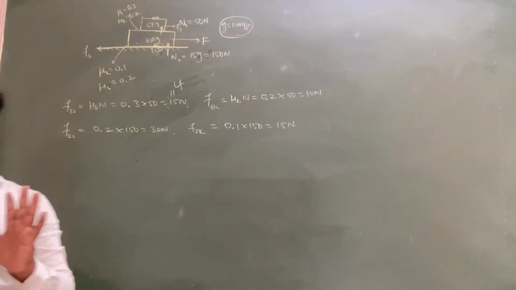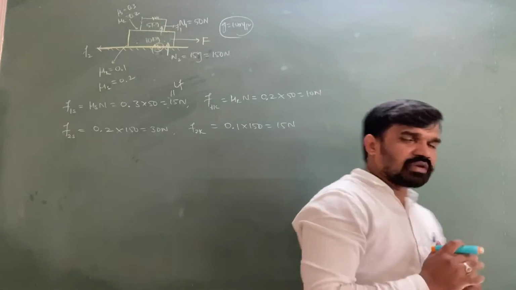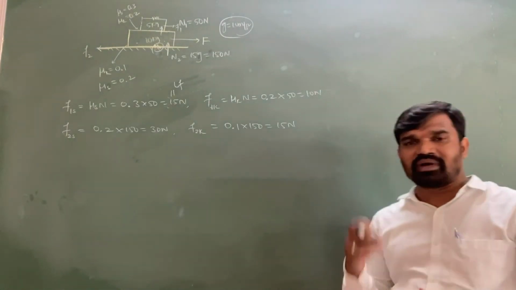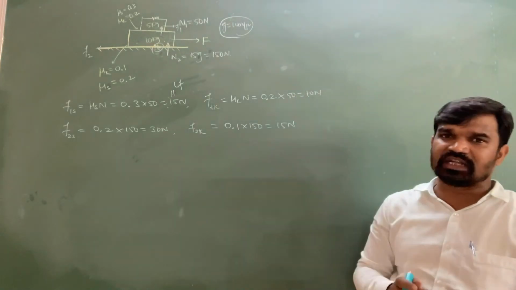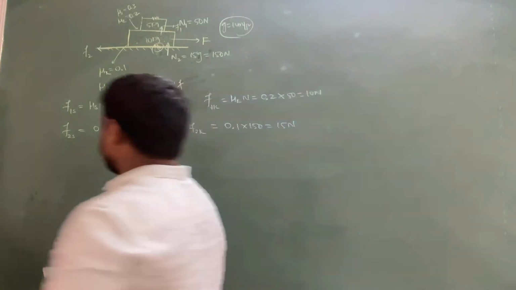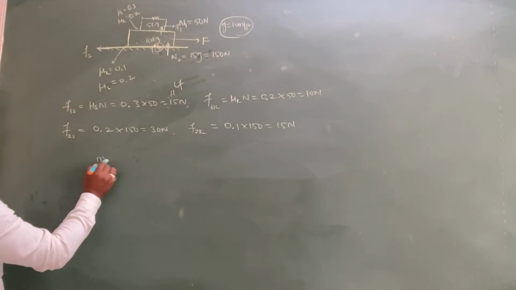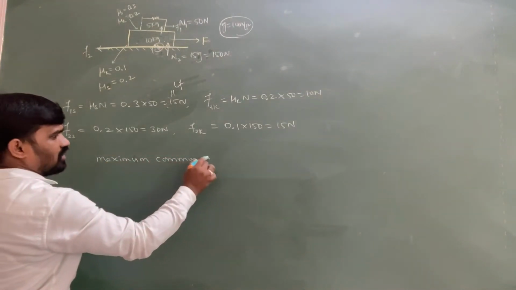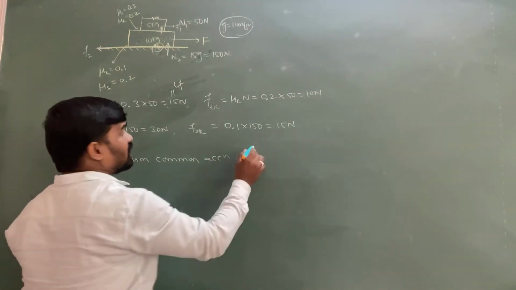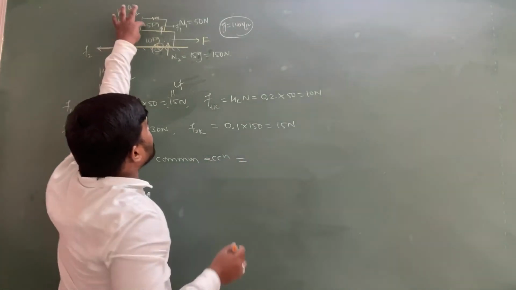So let us consider that the system is having common acceleration. If the system has common acceleration, the maximum applicable force on the 5 kg block is the limiting friction only. So for maximum common acceleration, what is the force acting on the upper block?